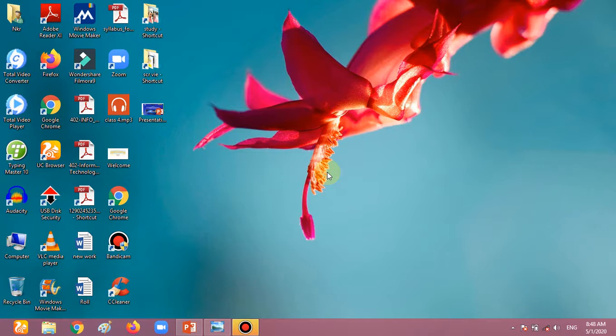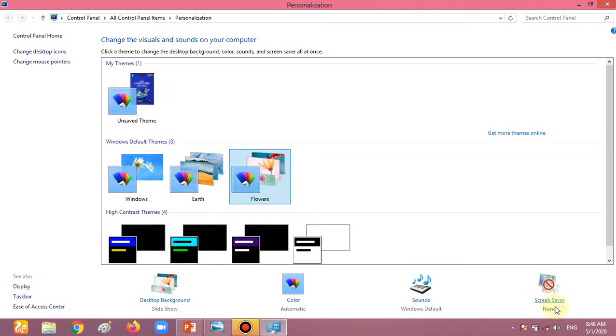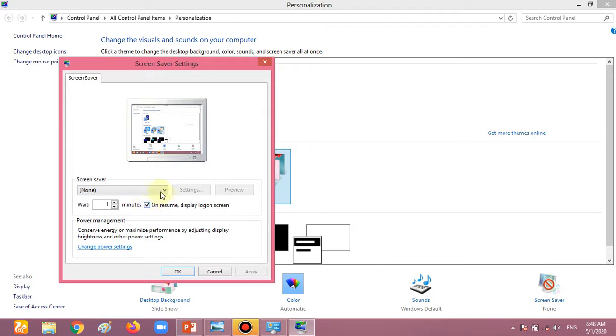For doing the screensaver, right click on a blank area, go in a personalize option again. Okay, choose the screensaver option. There is the screensaver option. I am choosing the screensaver option, and choose any type of screensaver from here. I am choosing bubbles. You can choose any one of them. If you want to see the preview, I also want to see the preview. So this is the preview.